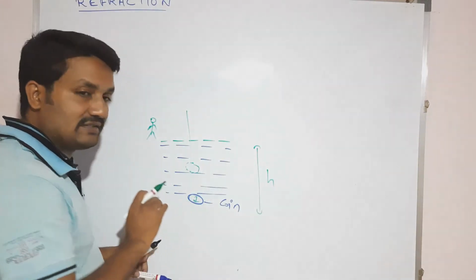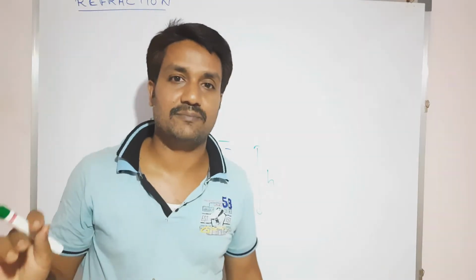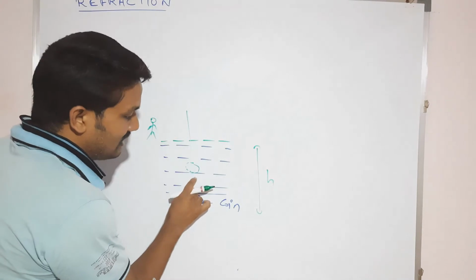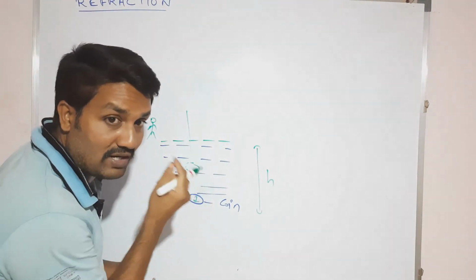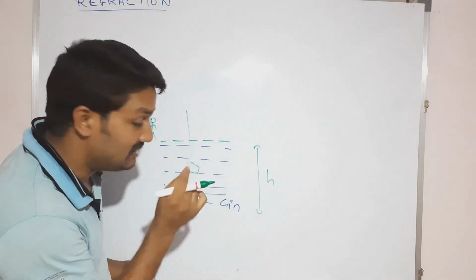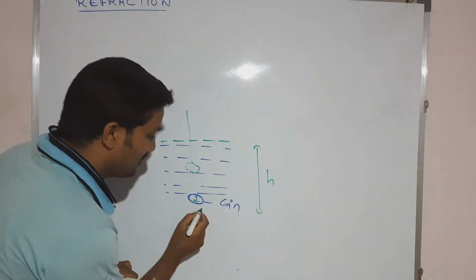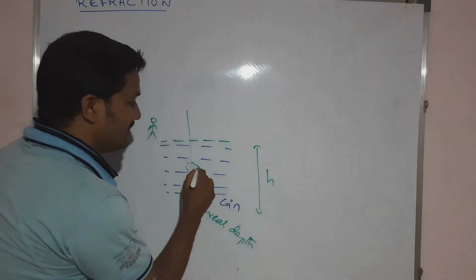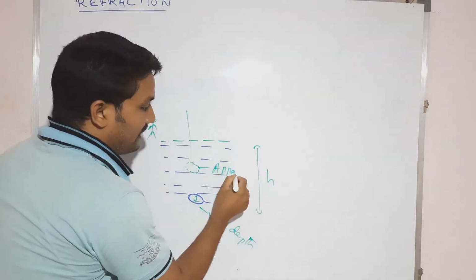It will not show the original depth. This is called the original or real depth, and this is called the appeared depth. The depth we are watching is the appeared depth, not the real depth, whereas this one is called apparent.